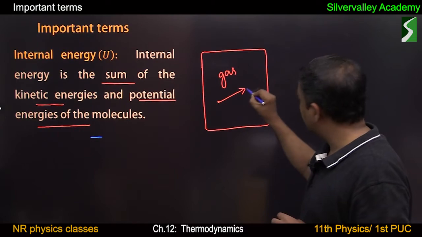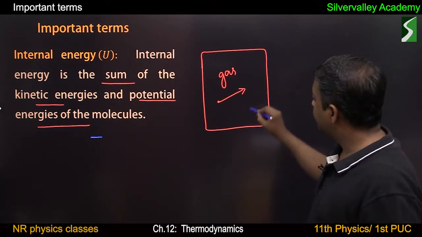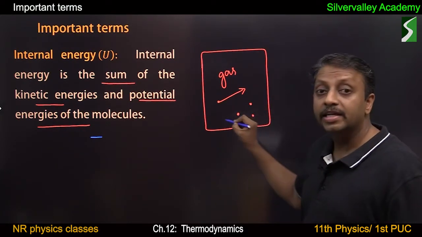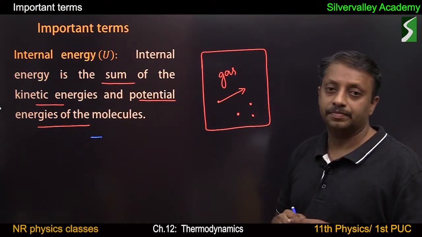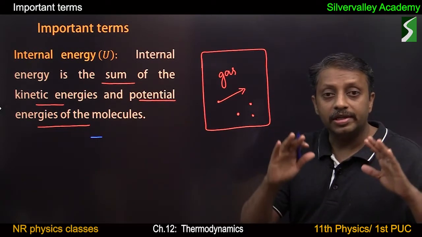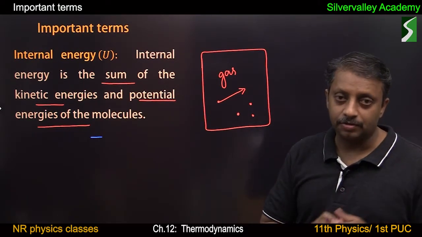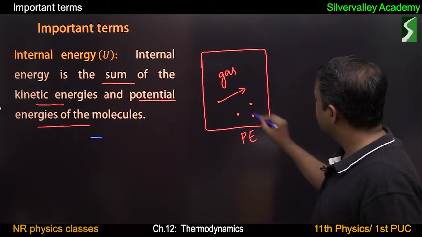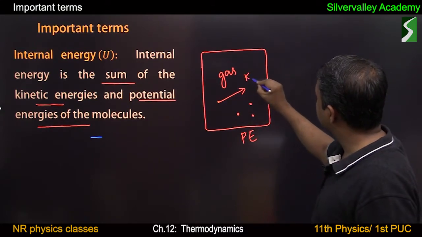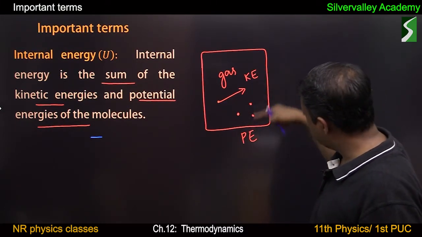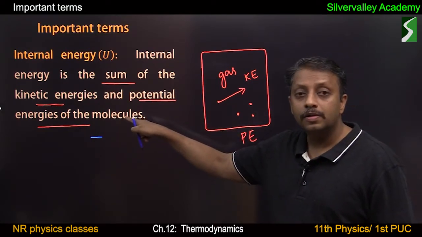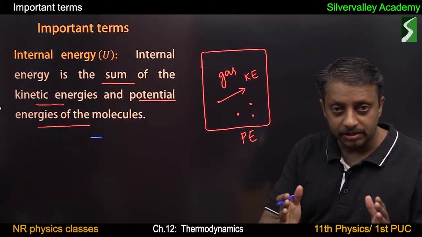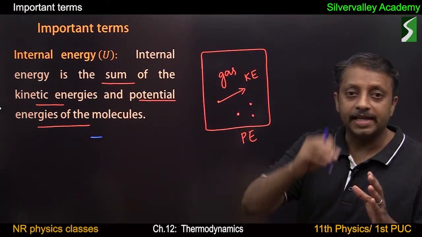This molecule has kinetic energy. Similarly, because of some reason, these gas molecules can have hidden energy, potential energy. Don't worry about the reason behind potential energy at this stage. There is some hidden energy, that is potential energy. Gas molecule is moving, that is kinetic energy. Sum of these two energies is the total energy, nothing but internal energy of the system. So internal energy includes both kinetic as well as potential.